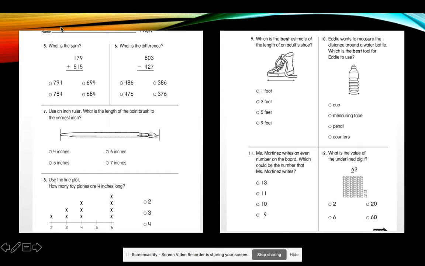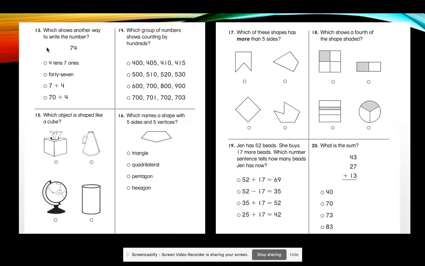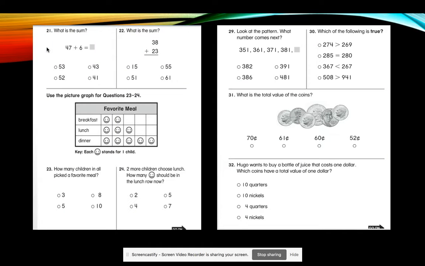Start numbering these exactly as they have it. If you can just start at 5. I don't know why. Well, we didn't use the first page. We took off the first page and used the rest of them. So just number your pages 5 through 32. Okay, and you're going to tell me the answer. Now that you don't have A, B, C, or D, you have to tell me the number or the word, or the amount.